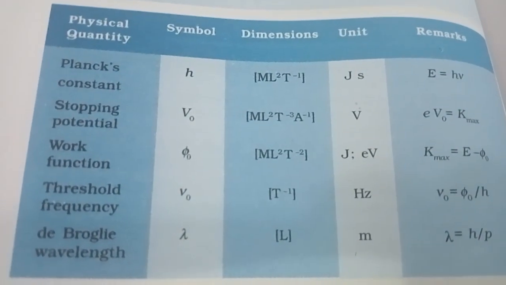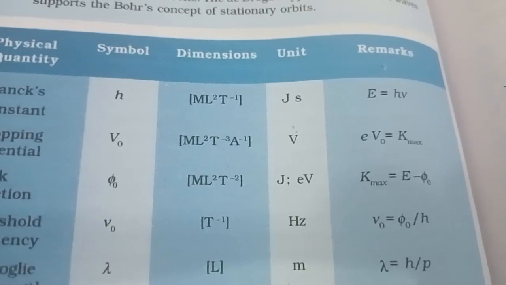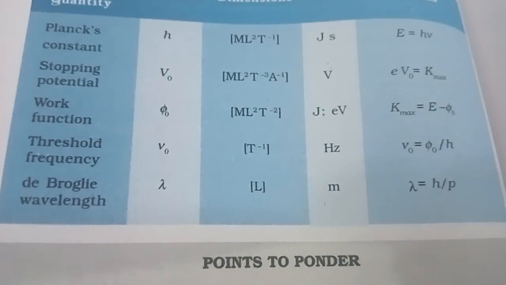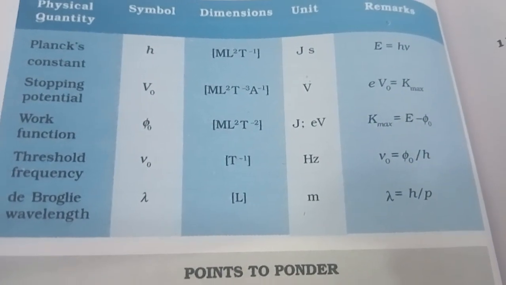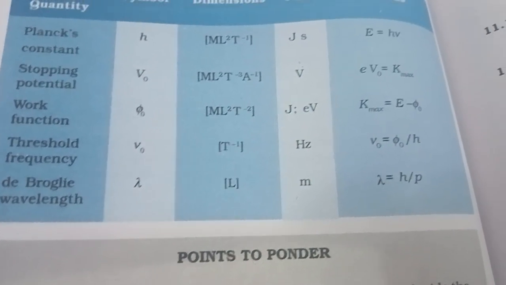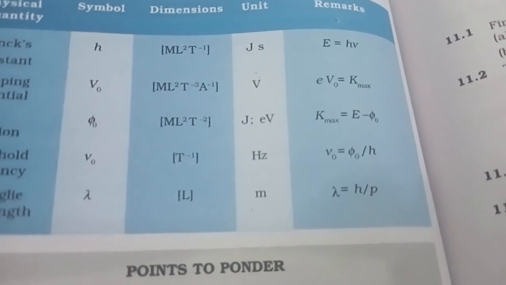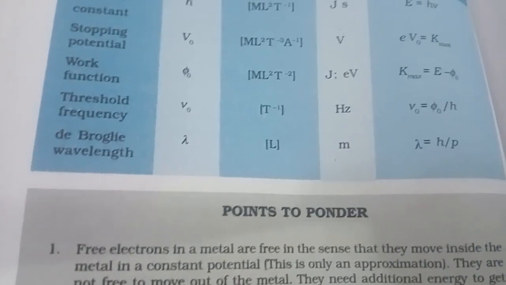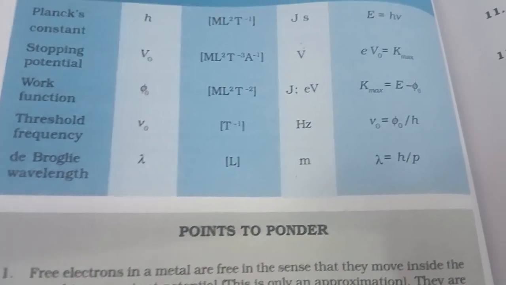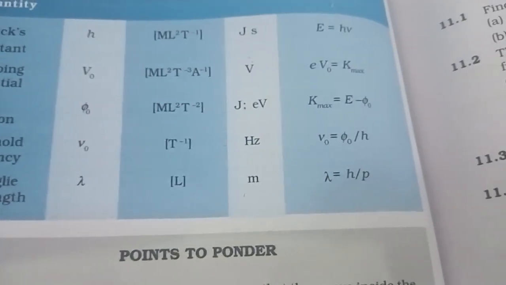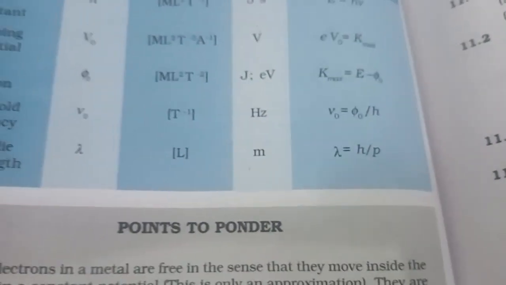Planck's constant given by h, dimensions, then unit, and then remarks. E is equal to h nu, unit joule second. Stopping potential V naught: e V naught is equal to K maximum. Work function phi naught, then its dimensions, electron volt and joules. K maximum is given by E minus phi naught. Threshold frequency nu naught, hertz. So de Broglie wavelength lambda is equal to h upon p, the de Broglie equation. Read the points to ponder.